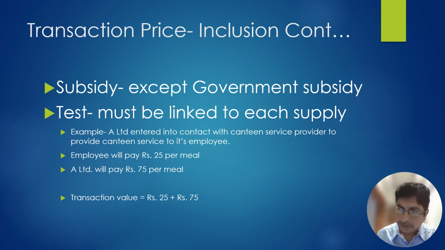What is the consideration in the hands of the canteen service provider? 25 rupees, which he collected from the employee, and the consideration received from the third party, that is 75 rupees received from A Limited per meal. This is to be added in the consideration because it is linked to each supply of meal.